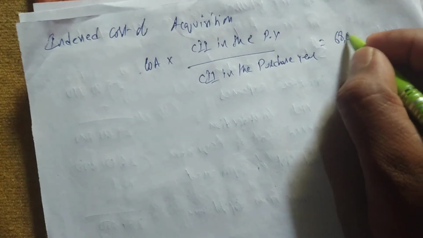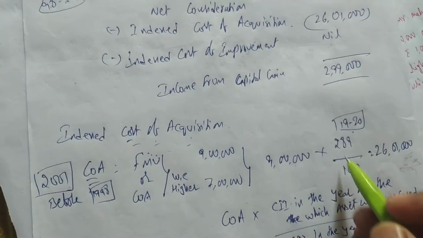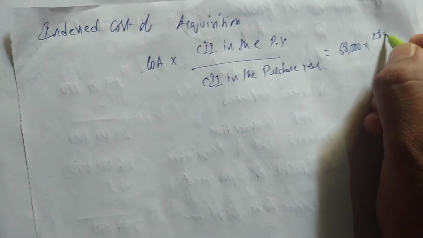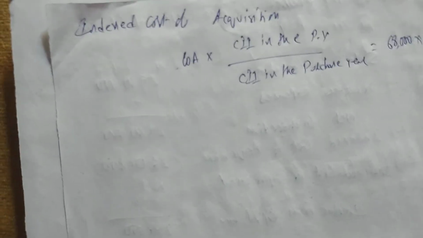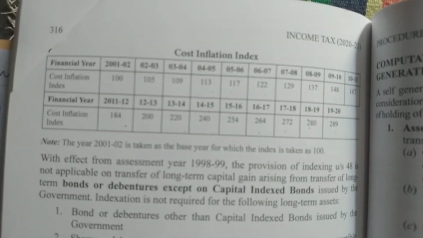Okay, so we have the cost of acquisition as 68,000, and the CII in the previous year will always be 289. Just now we have done it, right? So remember, this numerator will always be 289, for 1920. So I am writing here 289. Now we have to see the year 2006-07. He purchased in 2006, right? So we want the CII for the year of purchase, 2006-07. So for 2006-07, CII is 122.